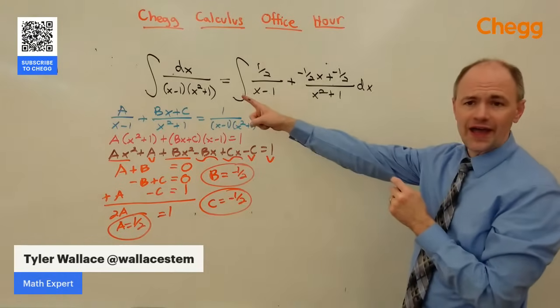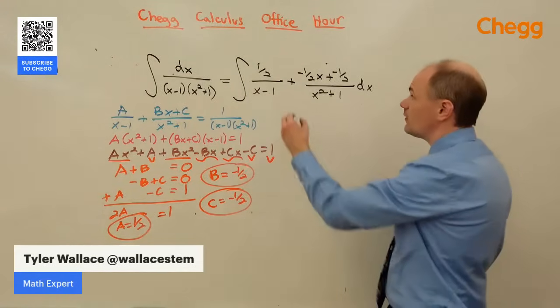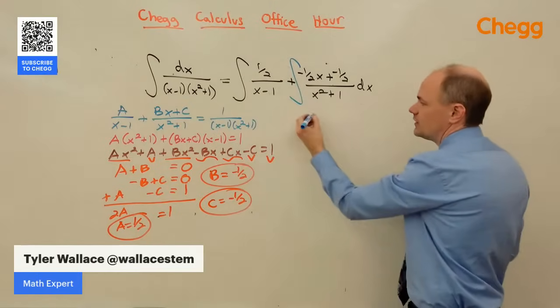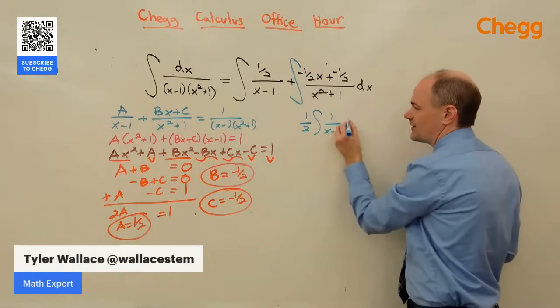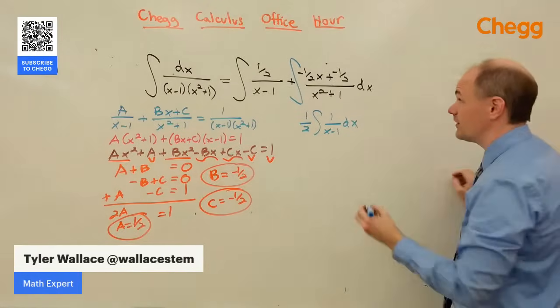Let's factor 1/2 out of everything. I don't want to deal with the fractions. As I do that, we're also going to split this into two integrals so that we can handle the integrals separately. So I've got 1/2 times the integral of 1 over x minus 1 dx. That's nice, that's going to be easy. We're basically done with that part.